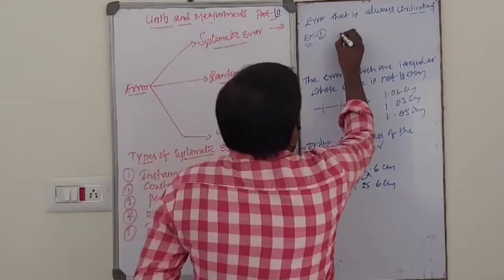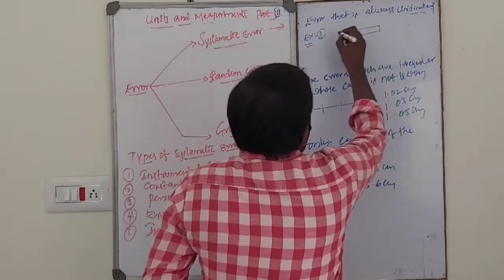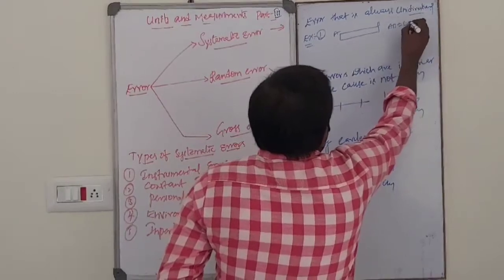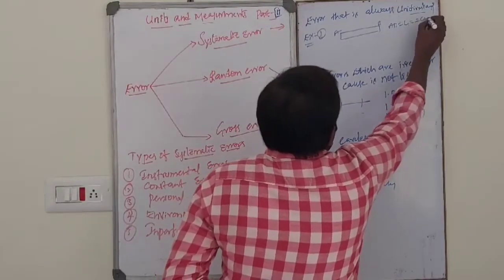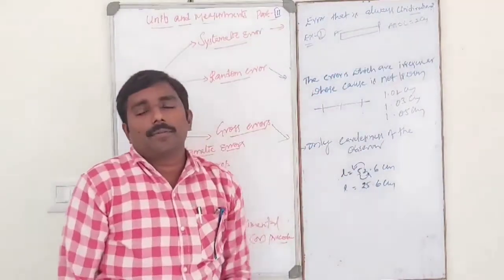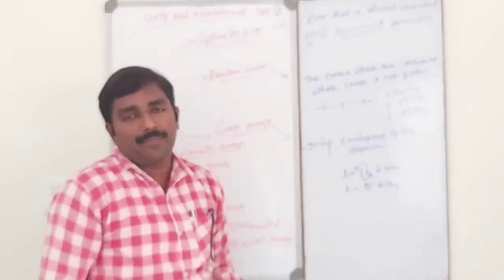For example, let us consider a rod of length 2 centimeter. This is the actual value, already given.